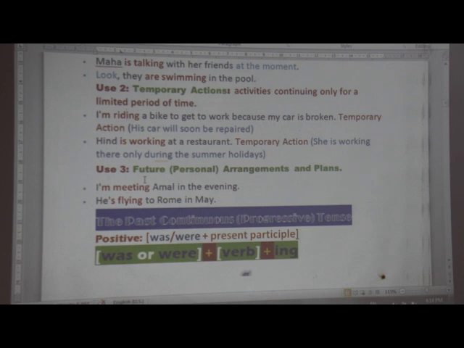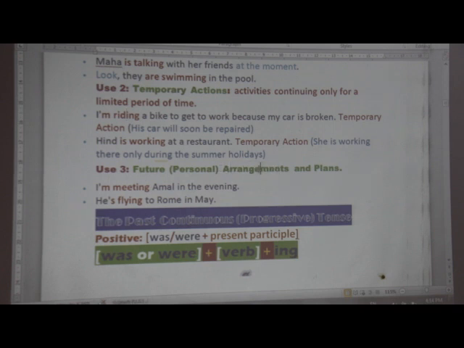Now another use, and it's very important to learn it: we use the present continuous to refer to the future. Dear students, you know we use will and be going to for the future. Today I am teaching you the very important note that the present progressive is used to refer to the future, but only for future arrangements.